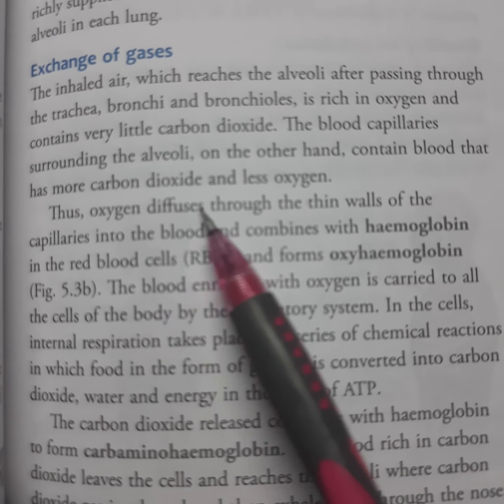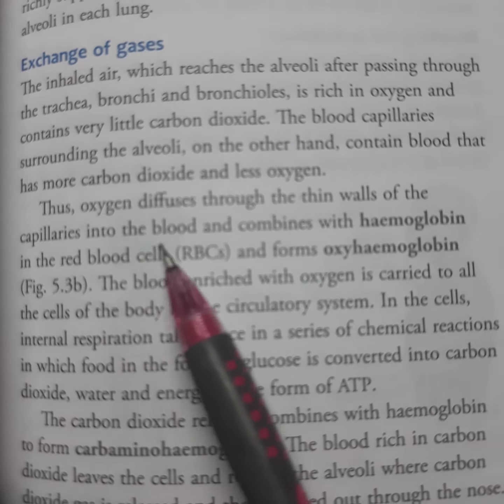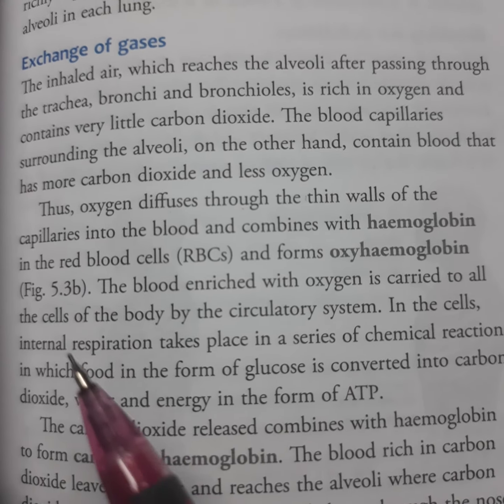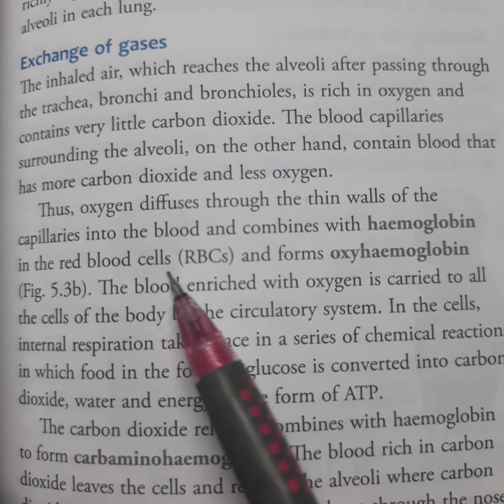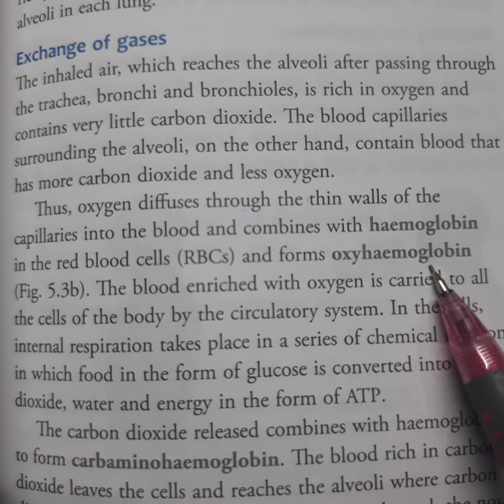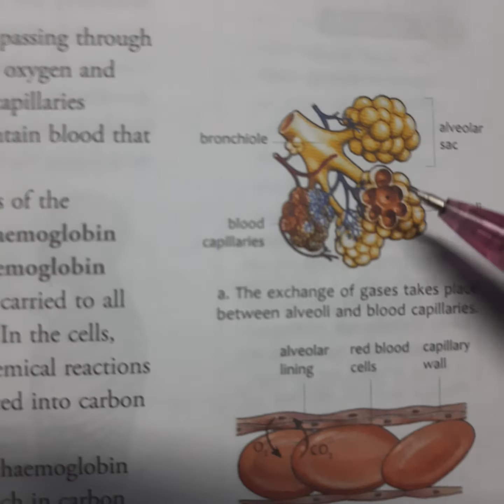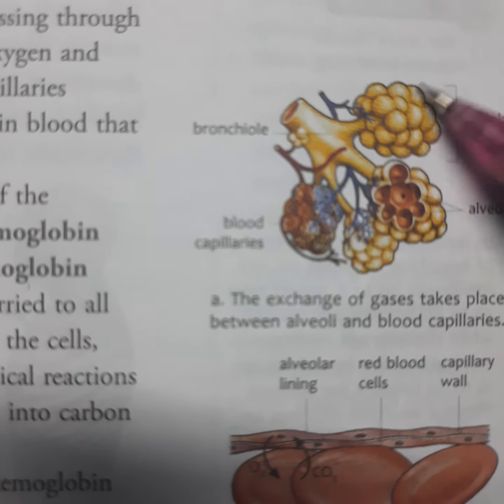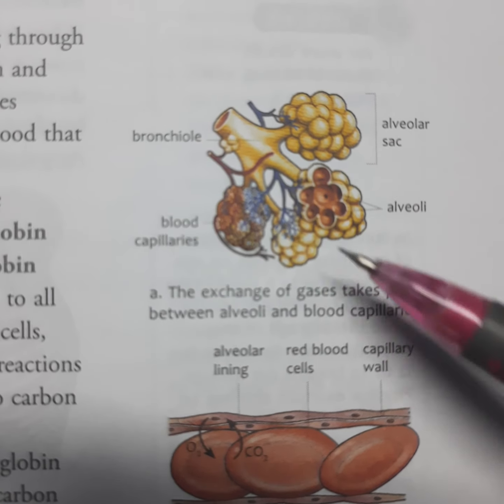Thus oxygen diffuses through the thin walls of the capillaries into the blood and combines with hemoglobin in the red blood cells and forms oxyhemoglobin. See, this is the diagram. When the air passes, this is the alveoli, where exchange of gases takes place.